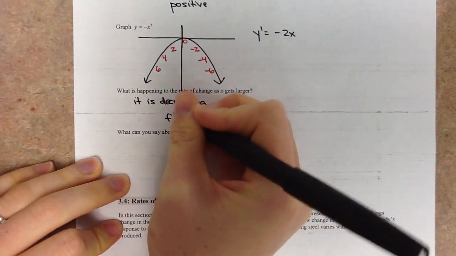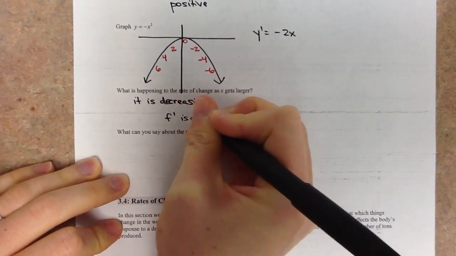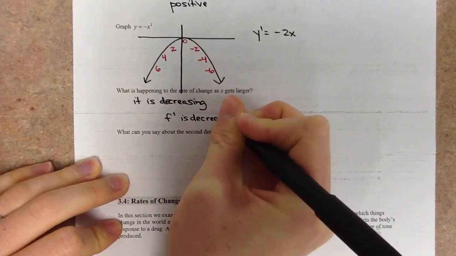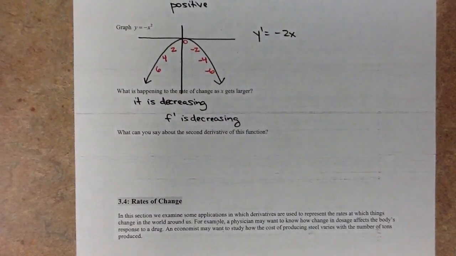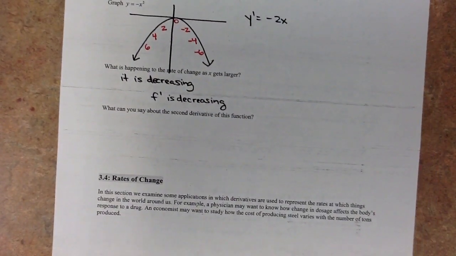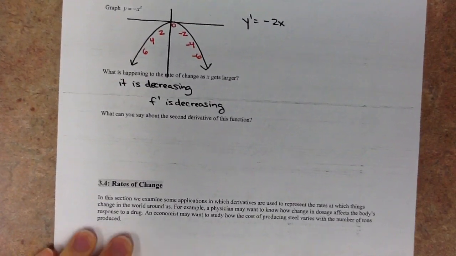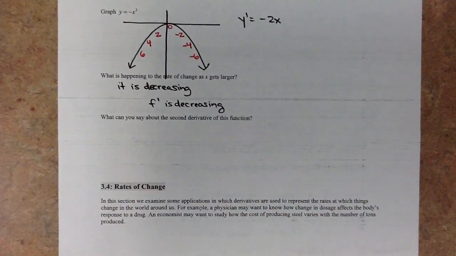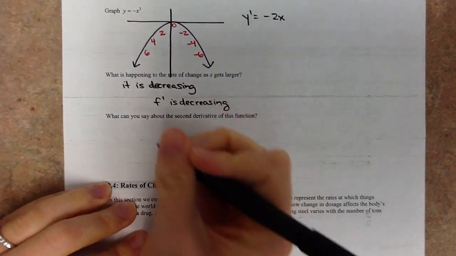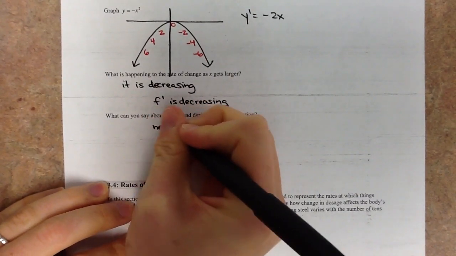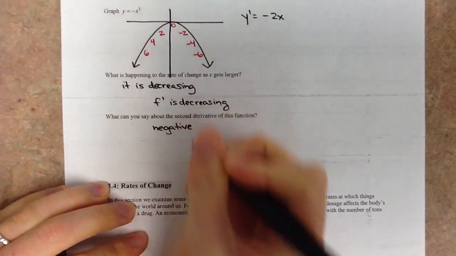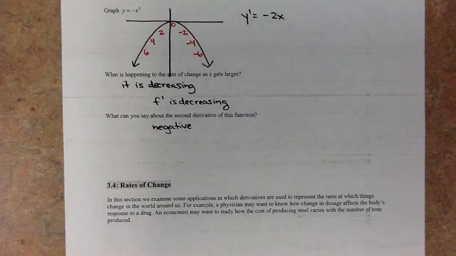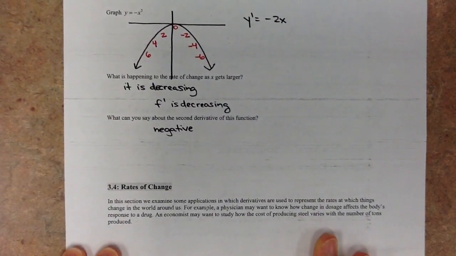F prime represents the rate of change. F prime is decreasing. So just like we talked about with the last function, except the opposite, what can you say about the second derivative? Well, if f prime is decreasing, that means its derivative is negative. And the derivative of f prime is f double prime. So that means that f double prime is negative.